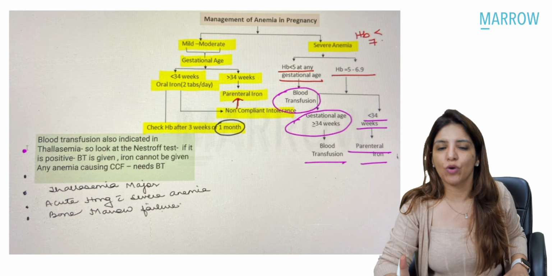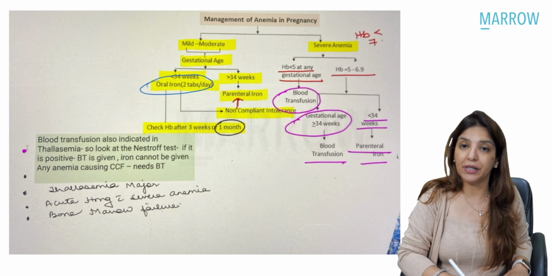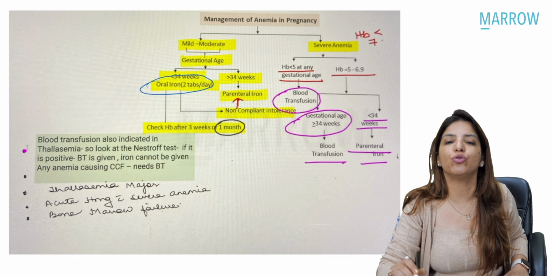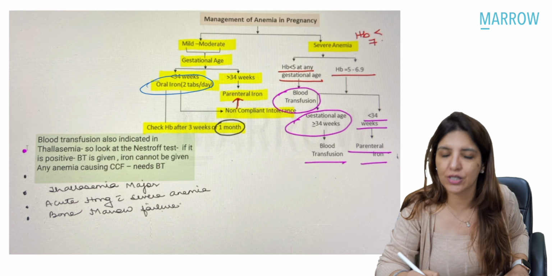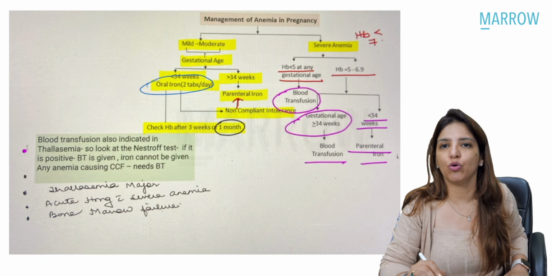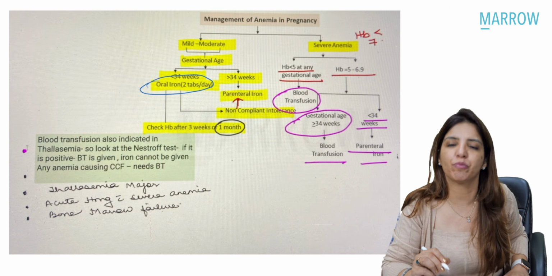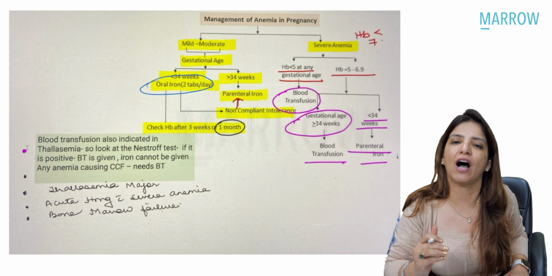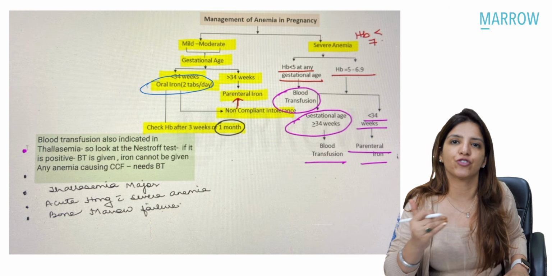Now, the tablets which you have to give are 2 tablets per day, right? And then you have to look at the compliance of the patient. You are going to check her hemoglobin after at least 3 weeks, because the increase in hemoglobin after taking oral iron occurs after 3 weeks.